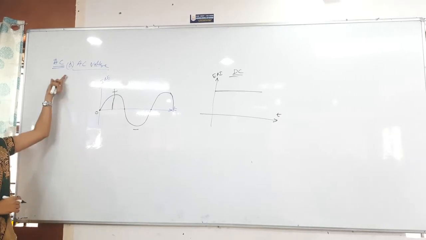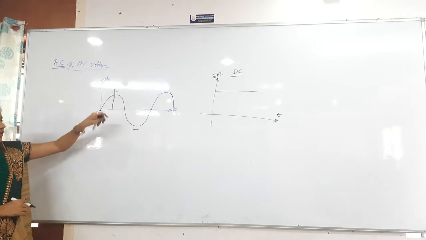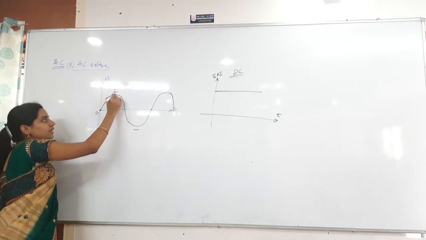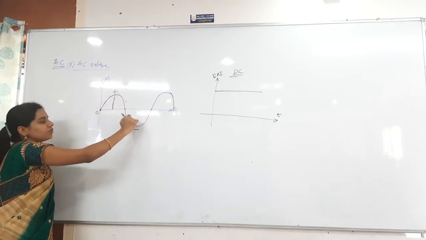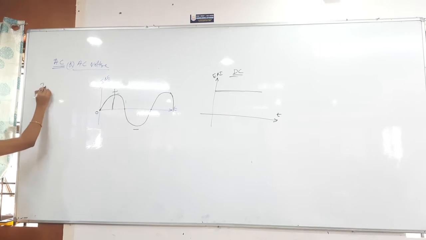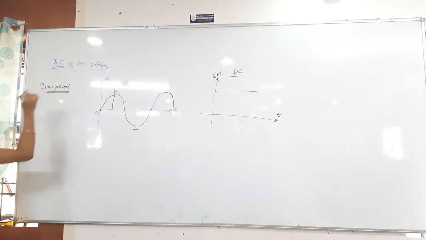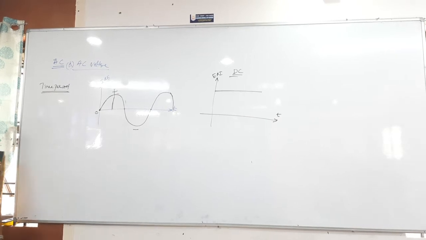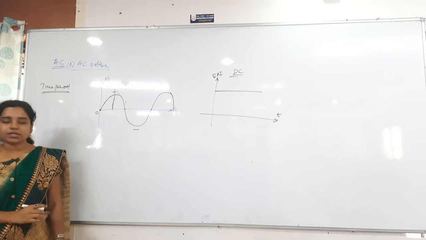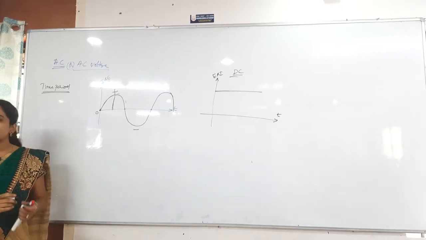Now this is AC, the alternating current or AC voltage. Here the oscillation starts, and we take the positive half as well as the negative half. First and foremost we will see the time period. What is the time period? It is the time taken for one complete cycle. A complete cycle means you take the positive half as well as the negative half. How much time is taken for that?